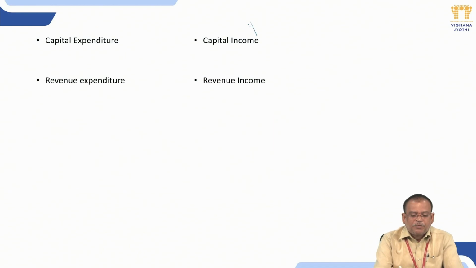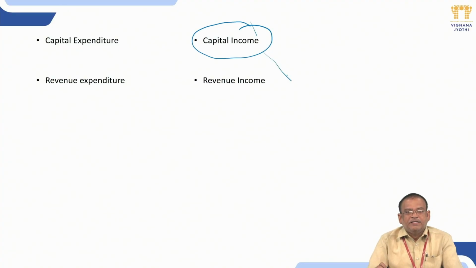Next one is capital income. Any income received by disposing of an asset, by sale of an asset, becomes a capital income. For example, sale of buildings, sale of machinery, sale of furniture. That happens only once in a lifetime, so that becomes a capital income.